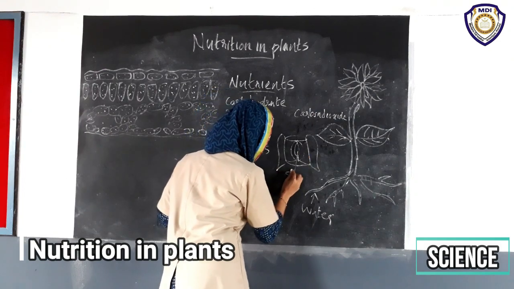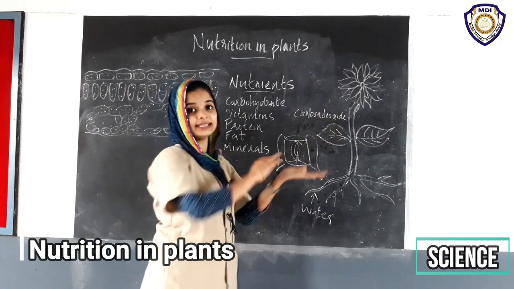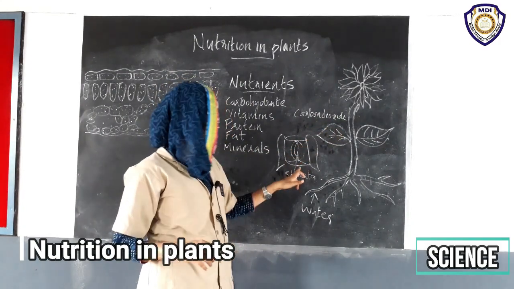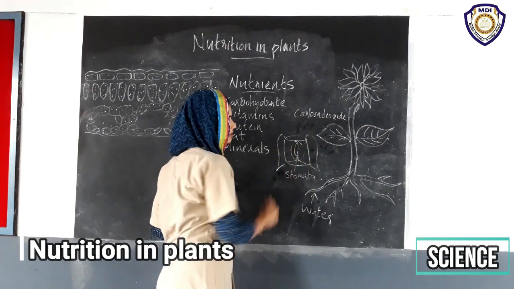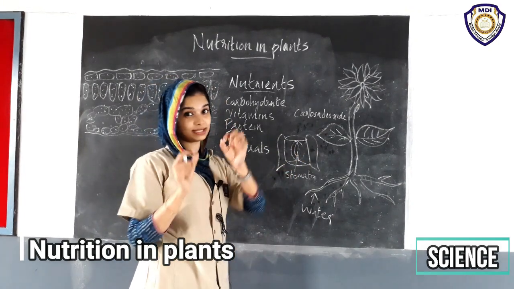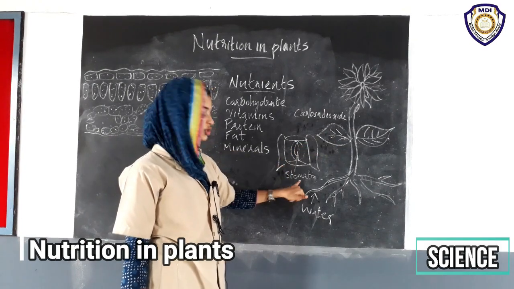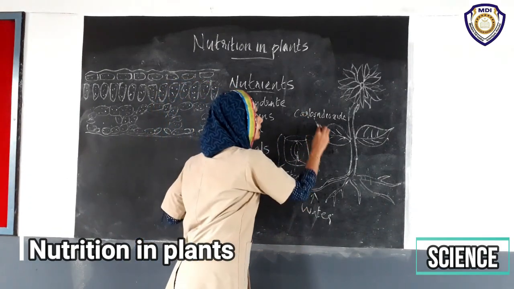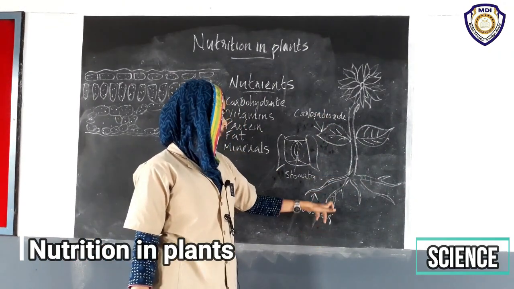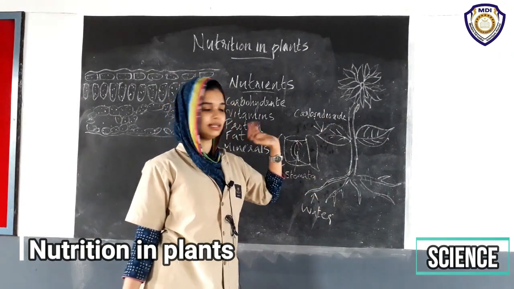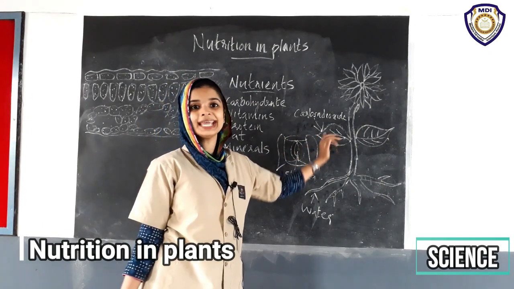This is stomata. This is present on the surface of the leaves. This is a surface view of the leaf. There is a small opening in the leaves. Through these openings called stomata, the carbon dioxide enters into the leaves. So water is absorbed through roots and transported to leaves, and carbon dioxide enters through the stomata.